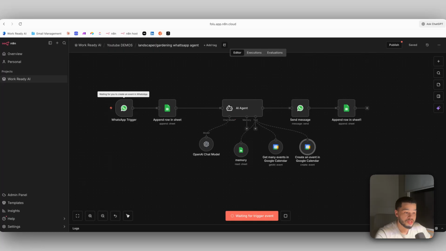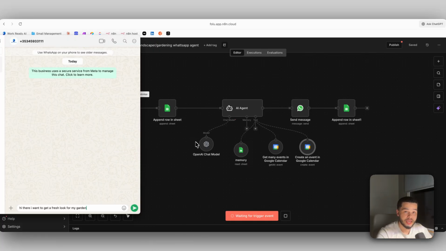Over here we have a WhatsApp agent that we built, which is for a landscaping company. Now, landscaping companies, as we know, are not the most professional companies. They won't like to stay in contact via email. A lot of them use WhatsApp on a day-to-day basis. So we've built an AI agent here that's going to handle that for them.